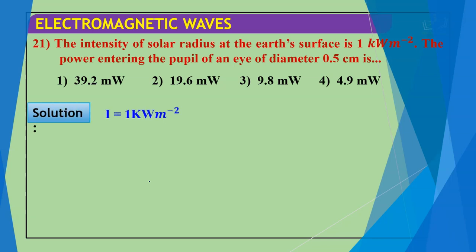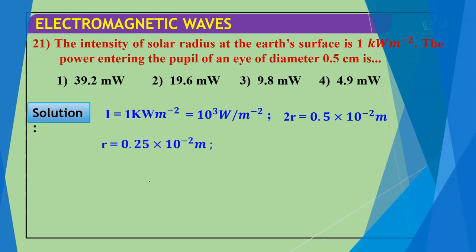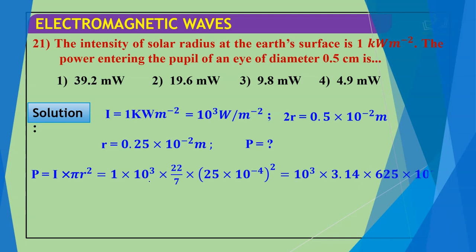Solution: I is equal to 1 kilowatt per meter square, which is 10^3 watt per meter square. 2R is equal to 0.5 × 10^-2 meter, so R is equal to 0.25 × 10^-2 meter. And P we have to calculate. So P is equal to I into A, where the area is πR². We just put in all these values and get the result 19.6 × 10^-3 watt.